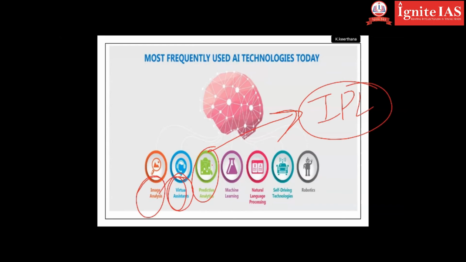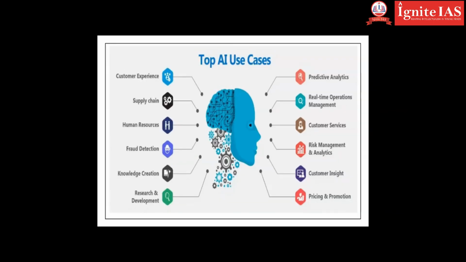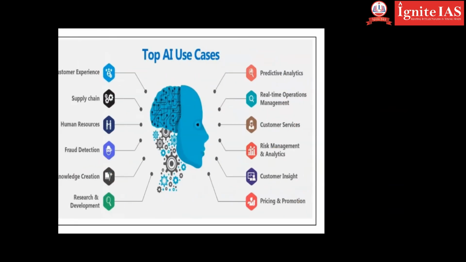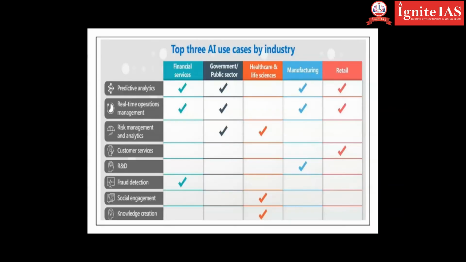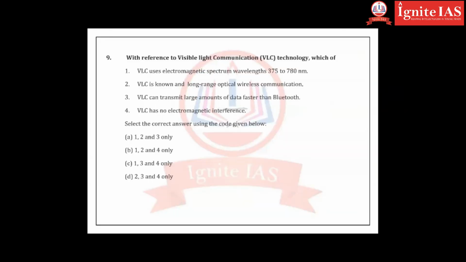Virtual assistants, image analysis. All of this is done by AI. Top AI cases, fraud detection, knowledge. Okay, all of these things you can just refer to. Everything can be done by AI except converting a male to female, female to male. Top 3 AI cases. So you can see where AI is used.